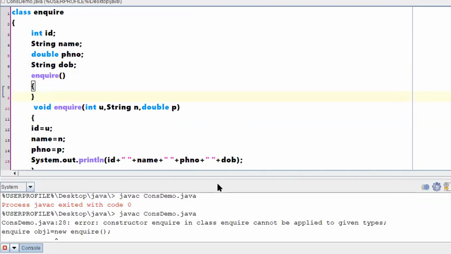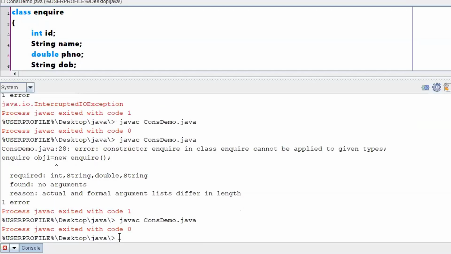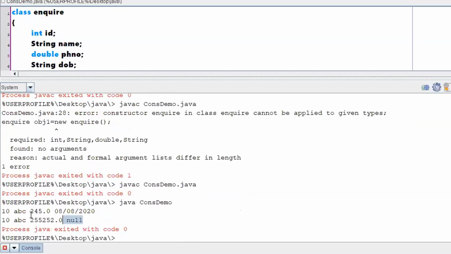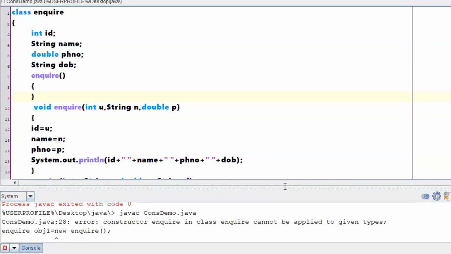I have just created one default constructor, but I didn't do anything with it. Compiled, working fine. But at this time, your void enquire was considered as a method, but not as a constructor.